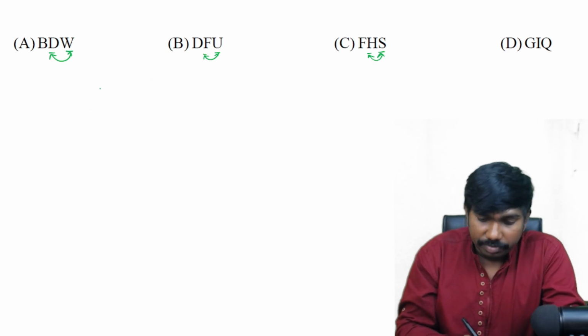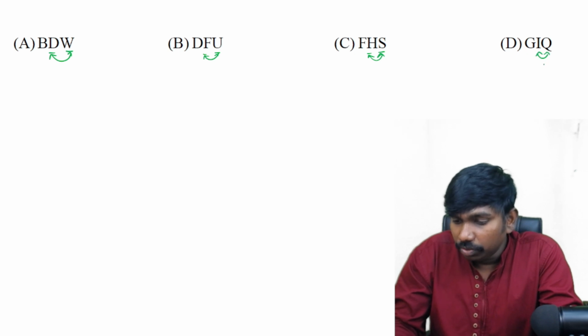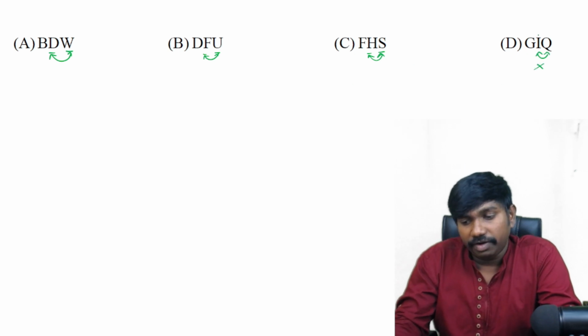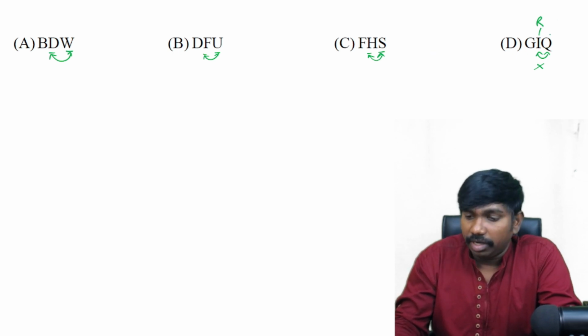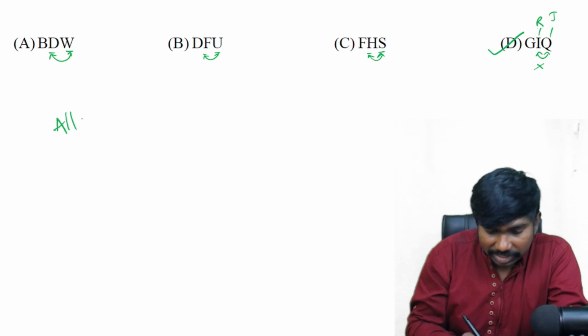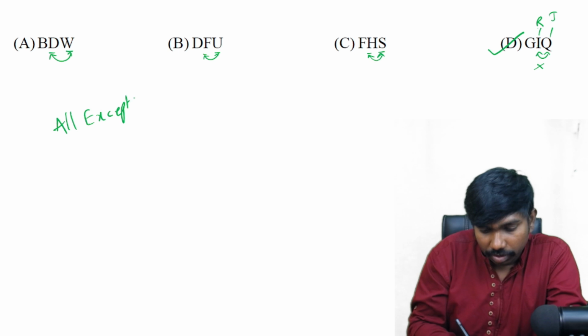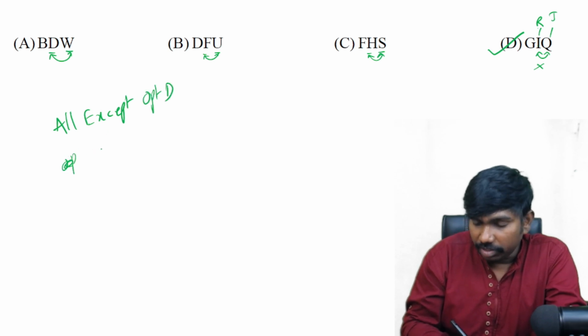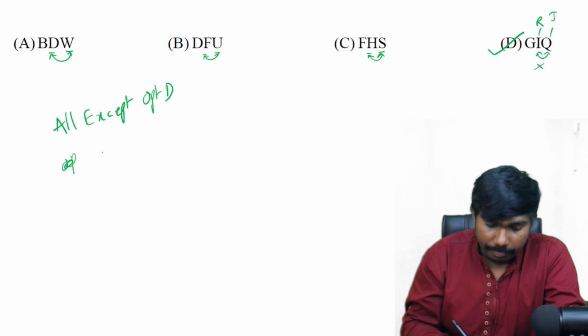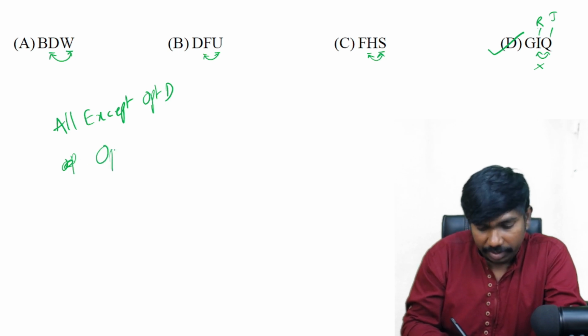Opposite letter pairs. And what about this one? I and Q, they are not an opposite pair. What is the pair for I? R, because I and Q are not opposite pairs. I and R is an opposite pair. And for Q it is J. IR is Indian Railways, and J and Q, Jack and Queen. So the answer is option D. So all except option D are having opposite letter pairs.